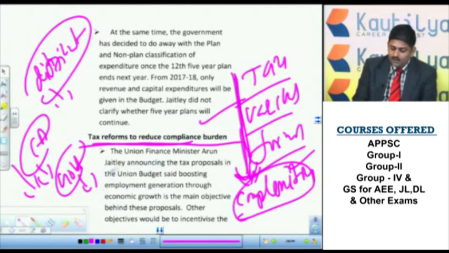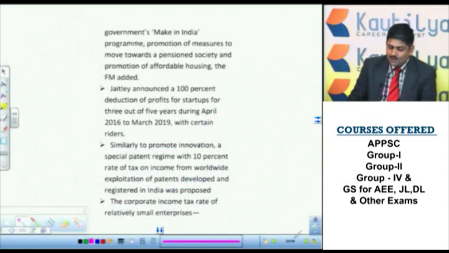So the Union Finance Minister proposed tax proposals, boosting employment generation through economic growth being the main objective. Other objectives would be to incentivize the government's Make in India programs and promotion of measures. So all these were declared.